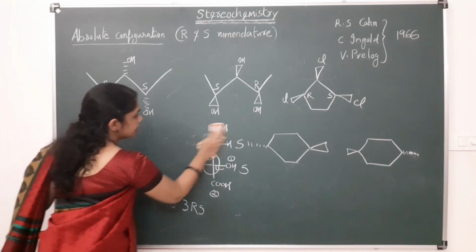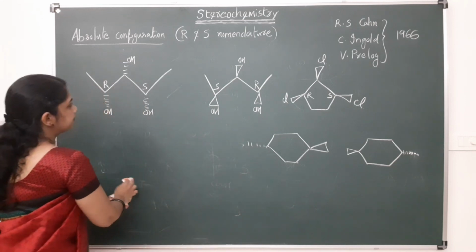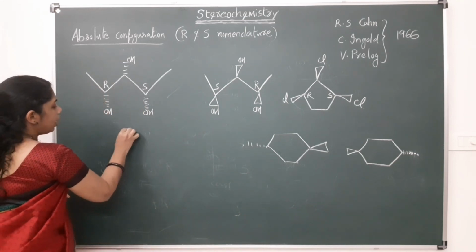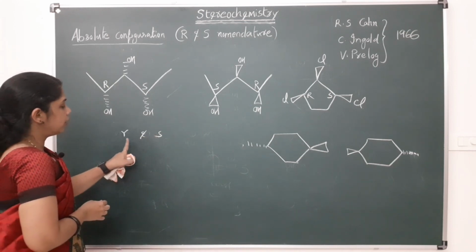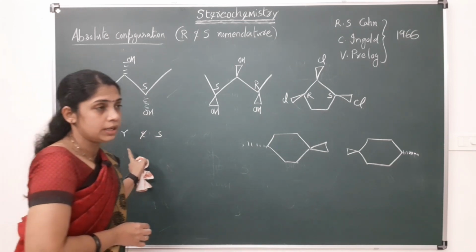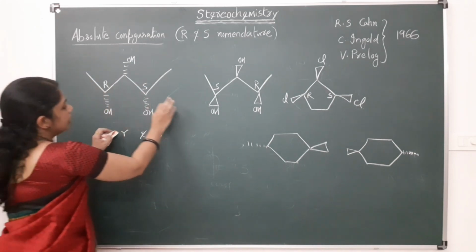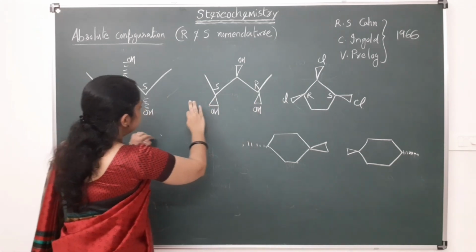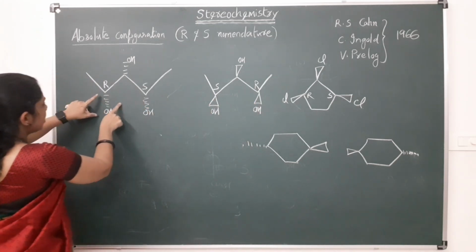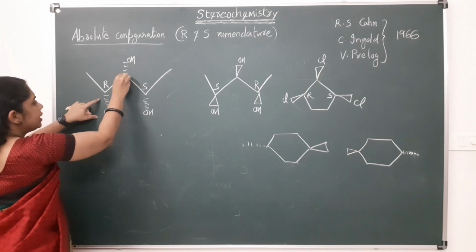And the other one is the use of small r and small s, systems in which we use the small r configuration and small s configuration. Look at these systems, for example in this case, this chiral carbon.